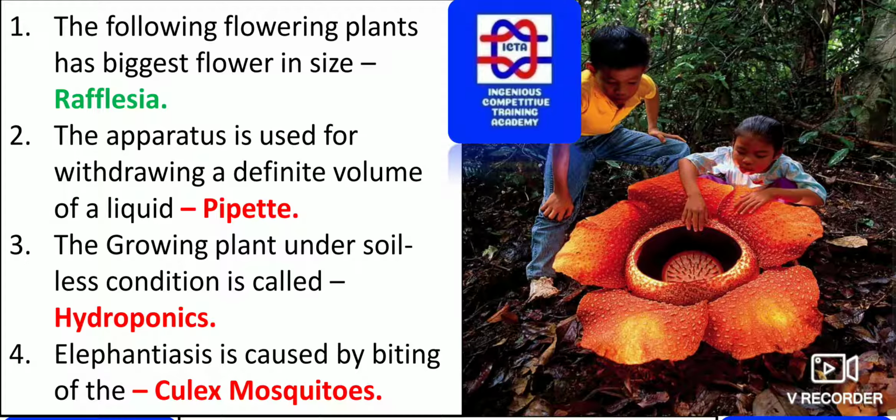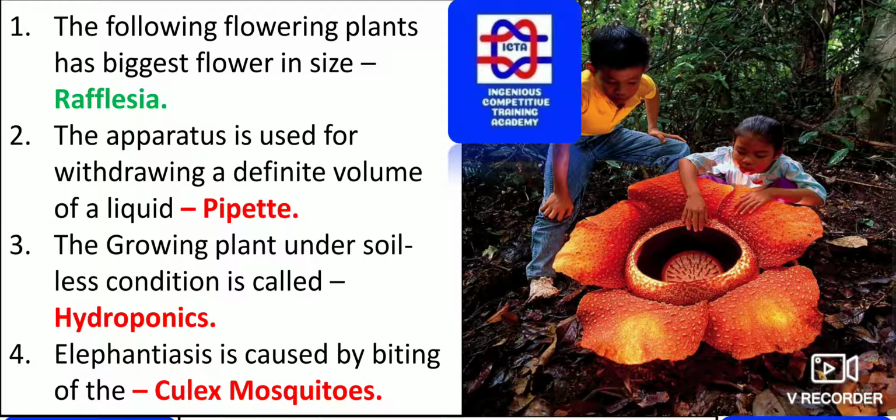Growing plants under soilless conditions is called hydroponics. What exactly does hydroponics stand for? Growing plants under soilless conditions is known as hydroponics. In that, no soil is used. The only thing used is water. That is hydroponics.